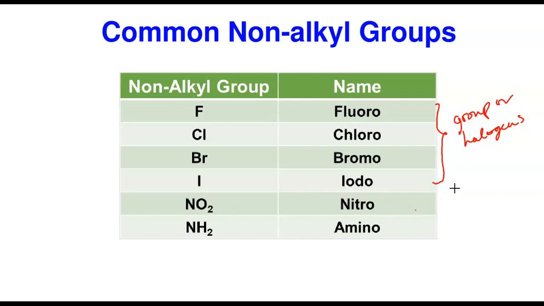The nitro is NO2, and then amino. Amino is commonly found in the amines, but at times it can be suppressed when you have other functional groups like the aldehyde, the ketone, the carboxylic acid. They suppress the amine, and then you count it as an attachment. But we're going to talk about that much later. In the examples I'm going to give you, I'm not going to bring in the amino for now, just so as not to confuse you.